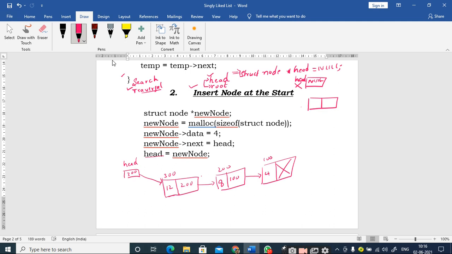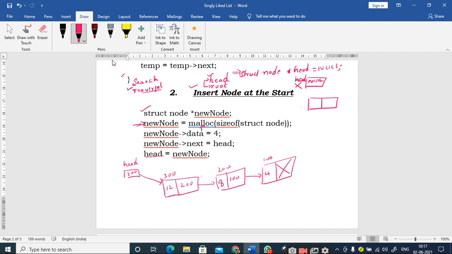Right. So for inserting a node at the starting point, I will create a new node by using the statement struct node star new node. That means I am going to create a pointer to the struct node, and the name of my pointer is new node. Now in the second step, I will allocate memory for this new node by making use of the dynamic memory allocation function, which is malloc. We know the syntax of this malloc. All these things we know, right? No need to explain. So malloc is a function which allocates the required amount of memory, and when it successfully allocates the memory, it returns the base address of the allocated memory.